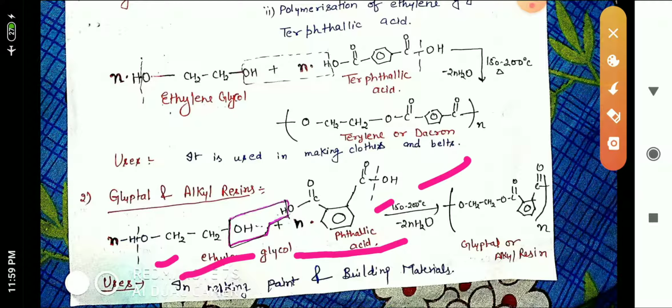A similar reaction again occurs between phthalic acid and ethylene glycol and it undergoes condensation polymerization. The same 2nH2O will be removed and this polymer will be obtained, which is called glyptal or alkyd resin. It is used in making paint and building materials.